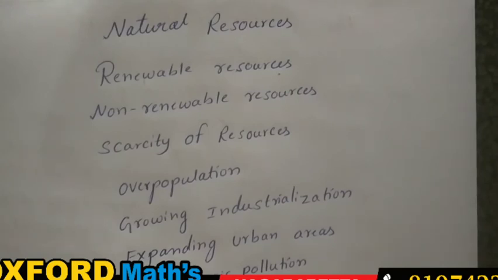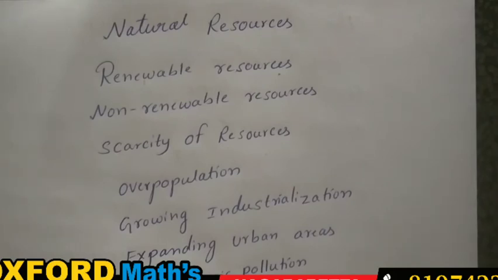And when the upper layer of the earth becomes damaged or polluted, it cannot support agricultural activities. If the crops cannot grow healthy, we are going to suffer from scarcity of food. So like this, a chain relation takes place in the pollution activities, which leads to the total scarcity of natural resources.